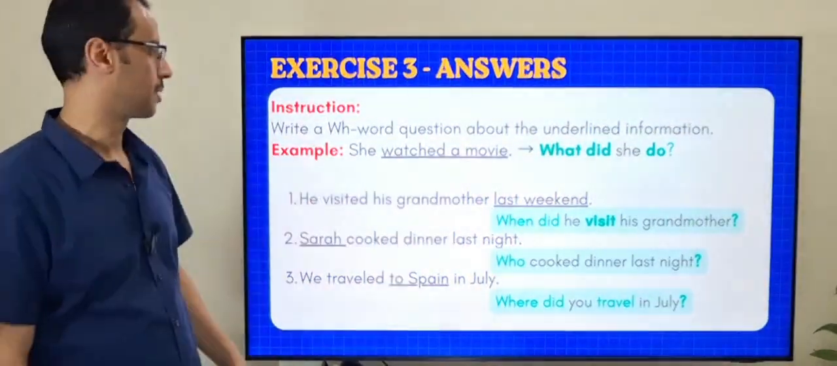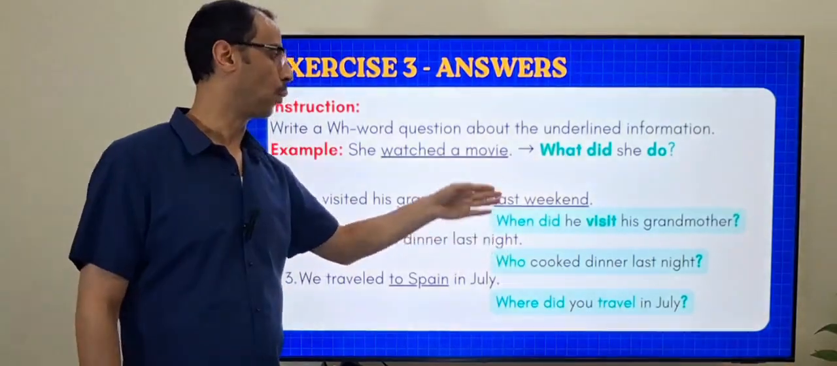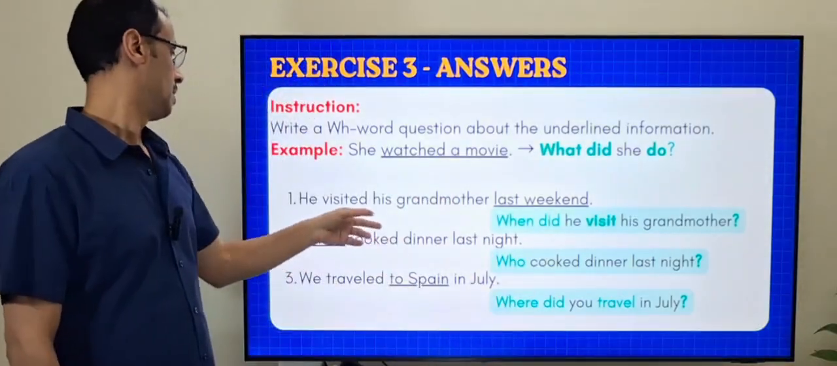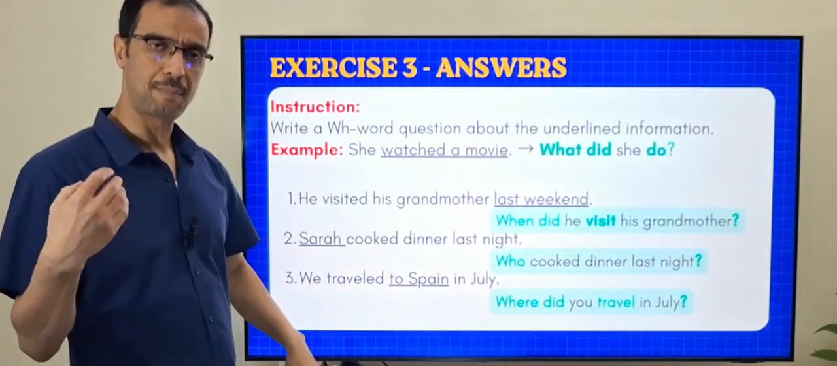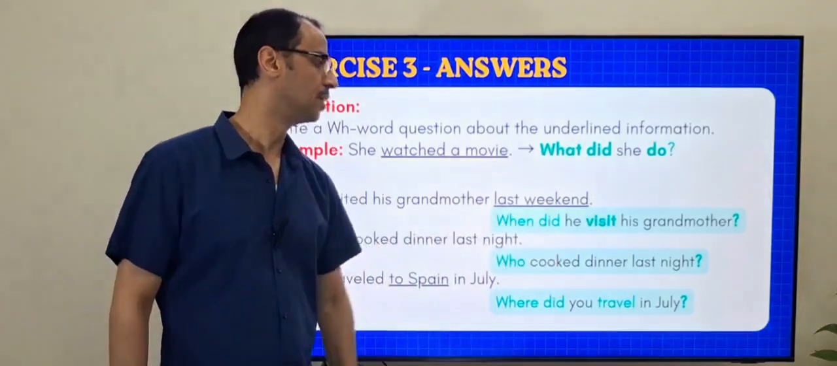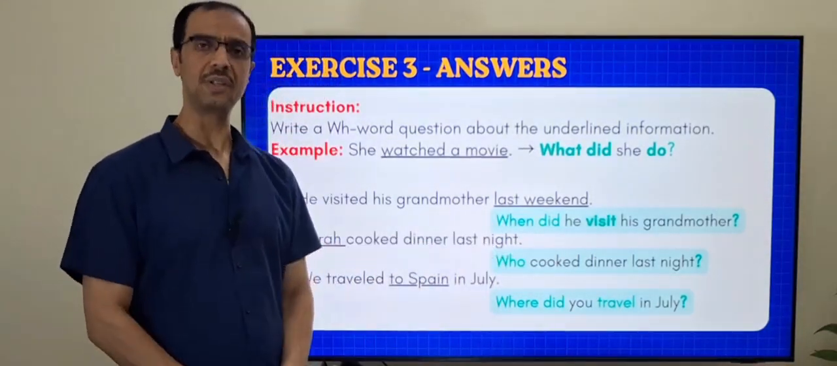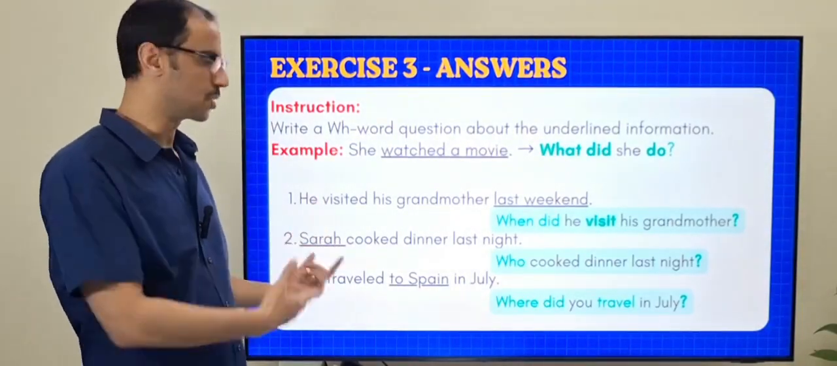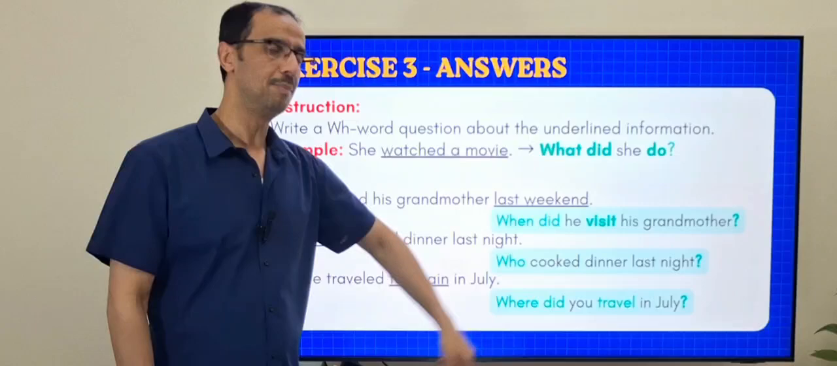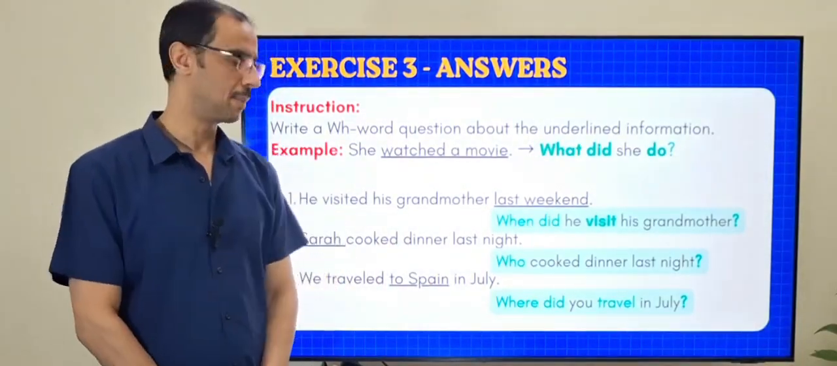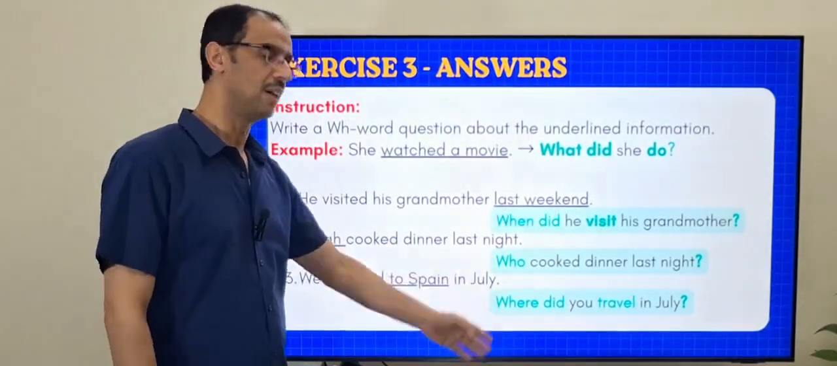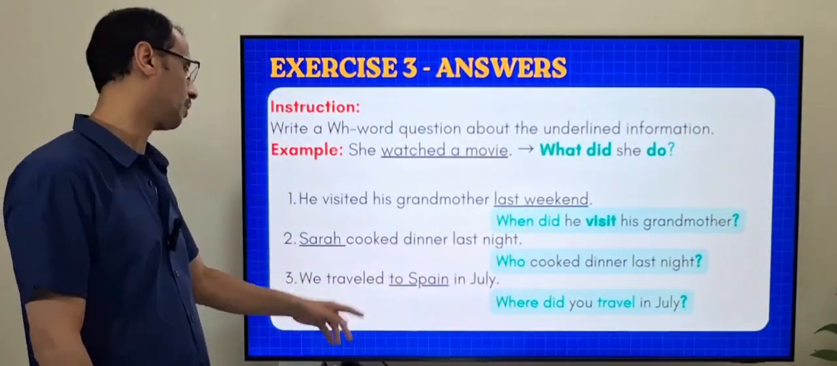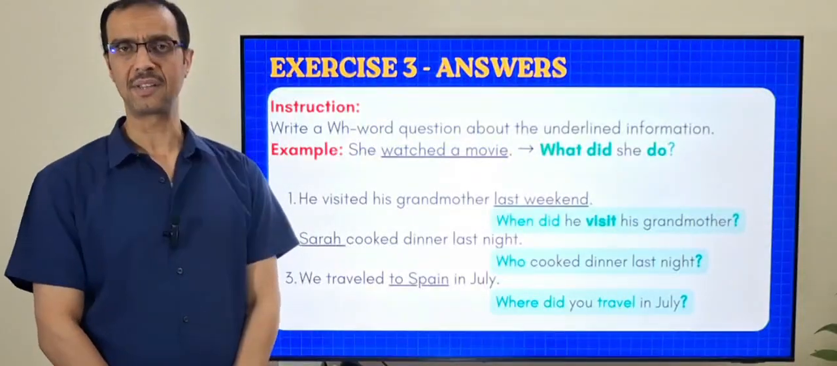The answers are going to be like that. Last weekend, when? So when did he visit? So it is not visited. It is did visit. Sarah, that's about the person. So we use who. Who cooked dinner last night? Notice here that we are not using did. Why? Because we are asking about the subject, or you can say the person. So just replace it with who and keep the verb in the second form. We traveled to Spain. To Spain, that's a place. So we use where. Where did you travel? So did you travel, again, not traveled. And a question mark at the end.